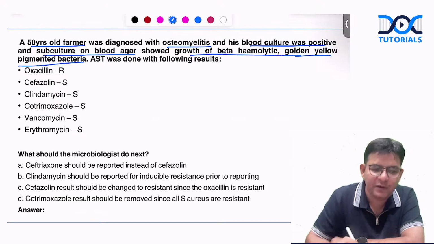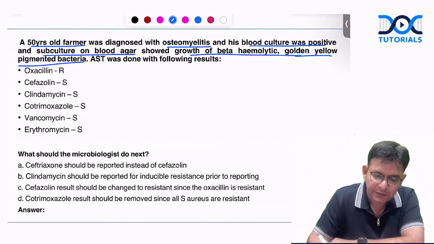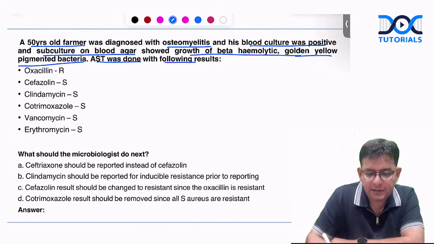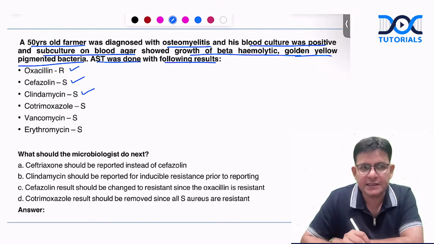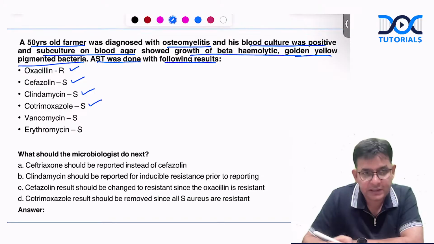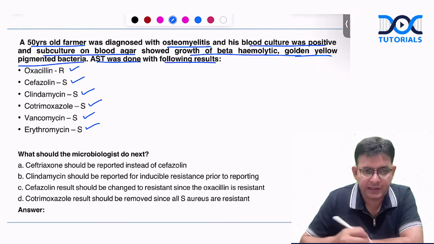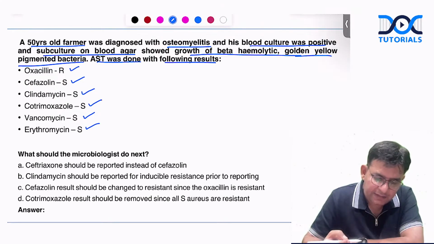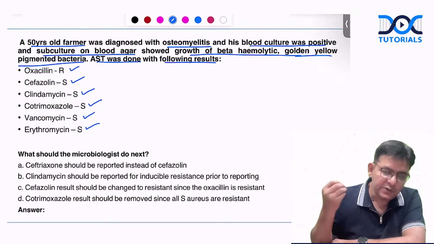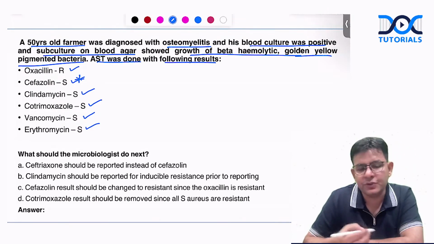Because golden yellow pigmented colonies, beta hemolytic, osteomyelitis most common cause, you all know. Okay. So AST was done with the following results: oxacillin resistant, cefazolin sensitive, clindamycin sensitive, cotrimoxazole also sensitive, vancomycin sensitive, and erythromycin sensitive. These all are coming sensitive, but oxacillin resistant is there, and the microbiologists have reported cefazolin as sensitive.